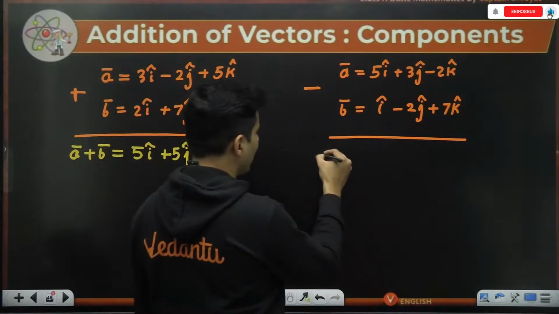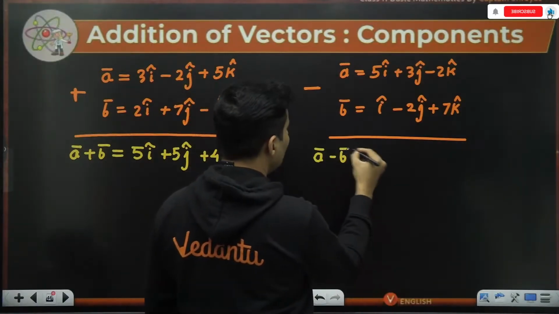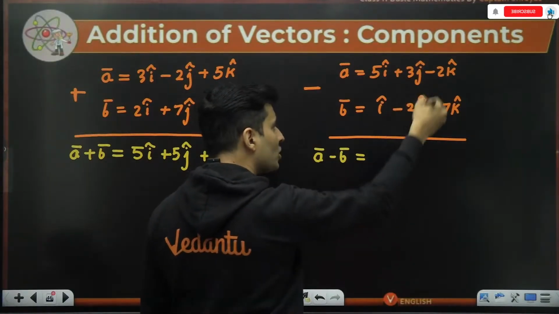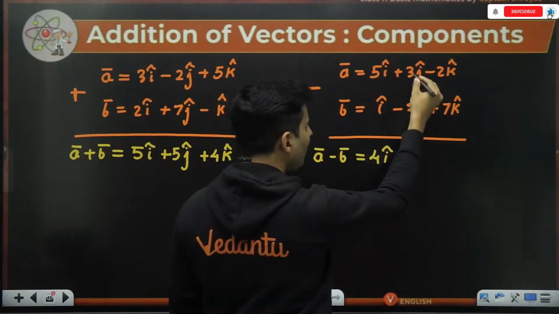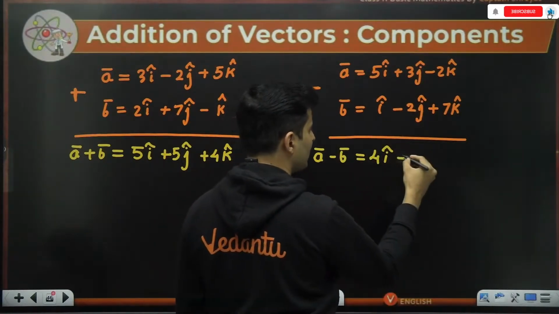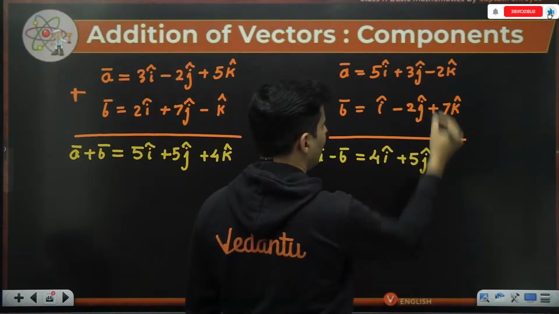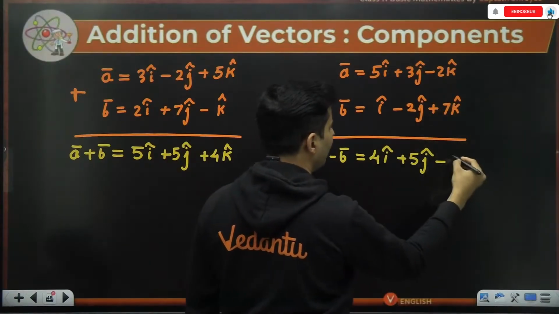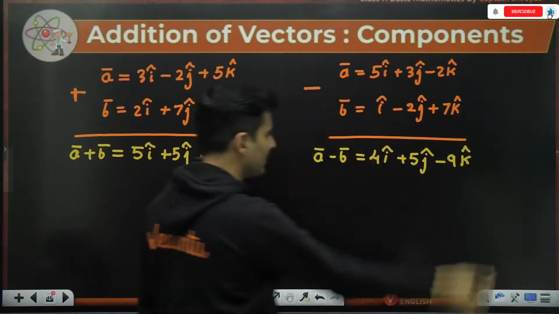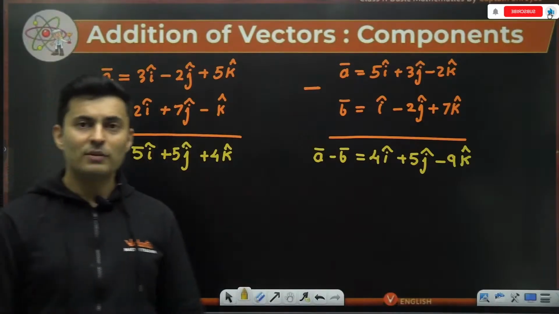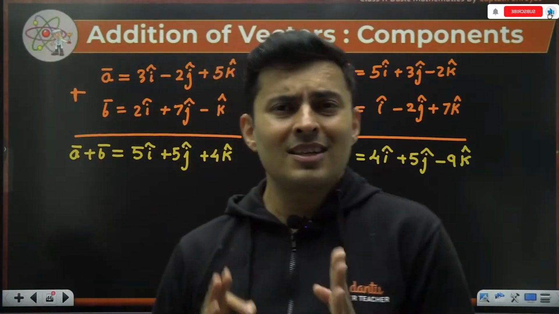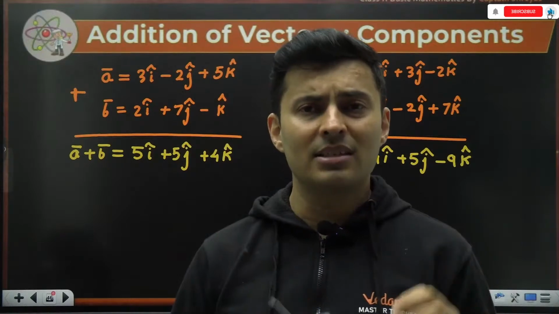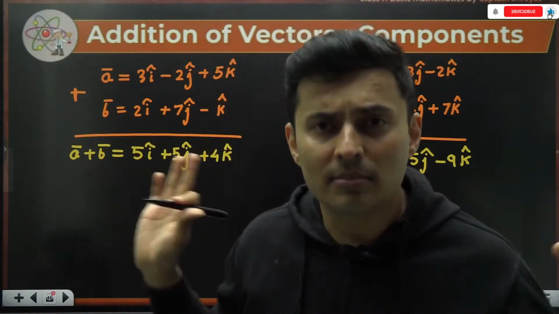If I want to do subtraction, A bar minus B bar, do normal subtraction, but for each component separately. 5 minus 1 is 4. 3 minus minus will become plus, so it will become 5. And here, minus 2 minus 7 will become minus 9 k cap. That's it. That's how you do vector subtraction. So whenever you have to do vector subtraction or addition by components, just take care of the individual components like a normal addition and subtraction.